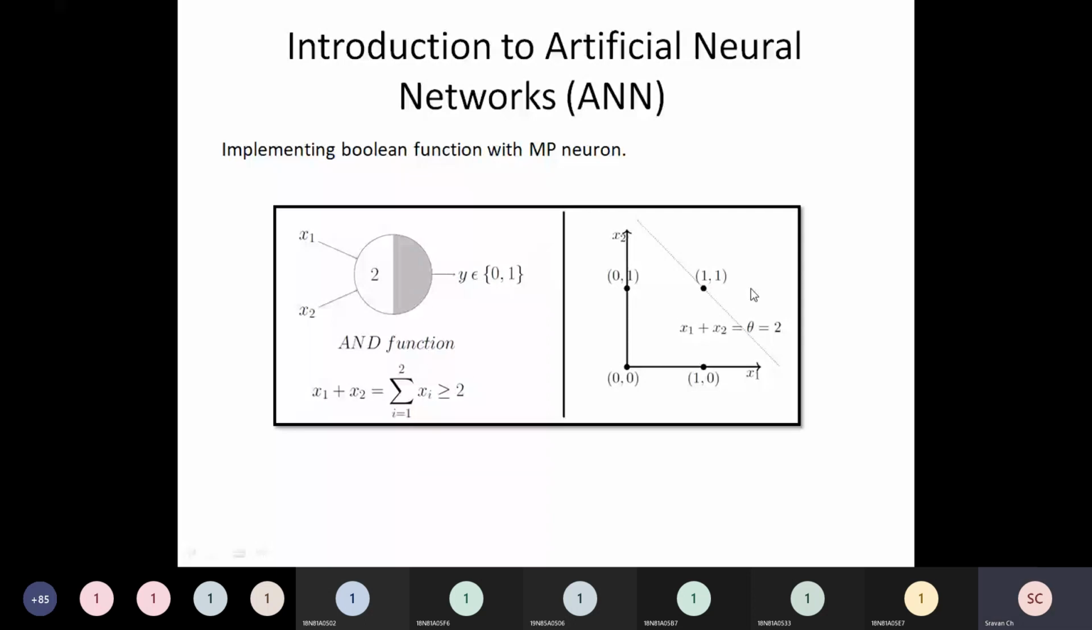Whether this graph is clear or not, please let me know. Why are we drawing this graph? Please let me know.